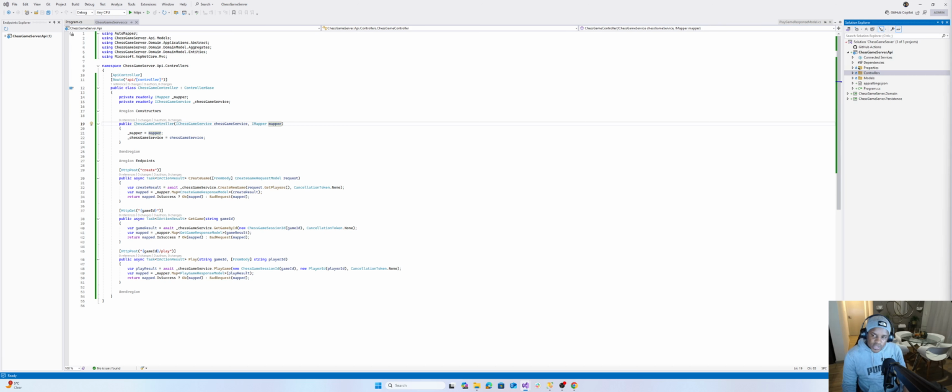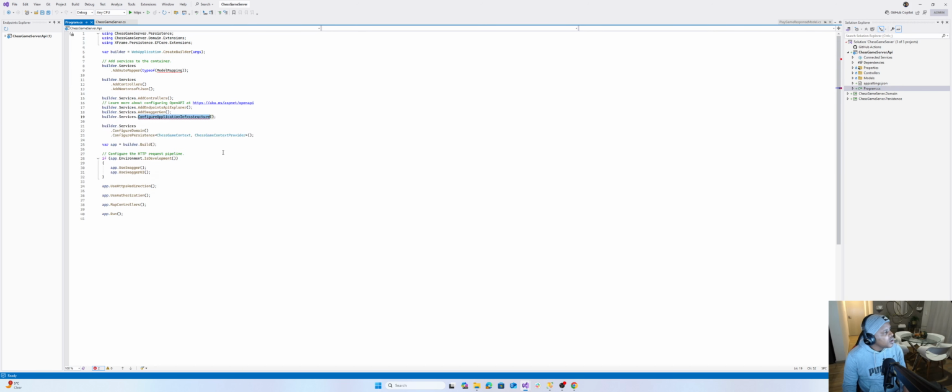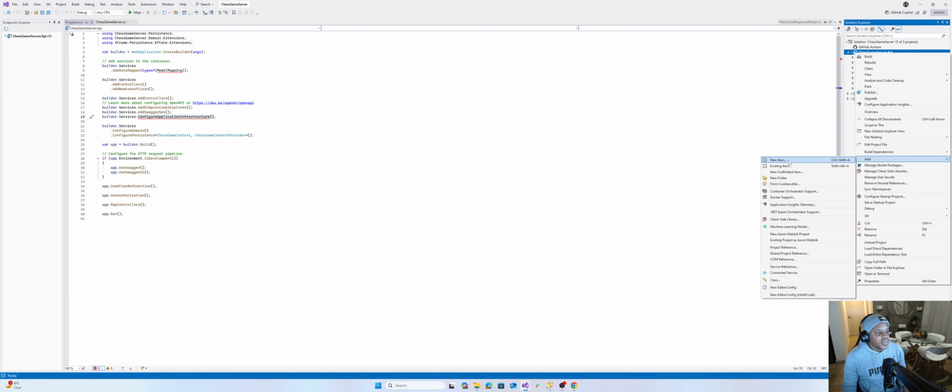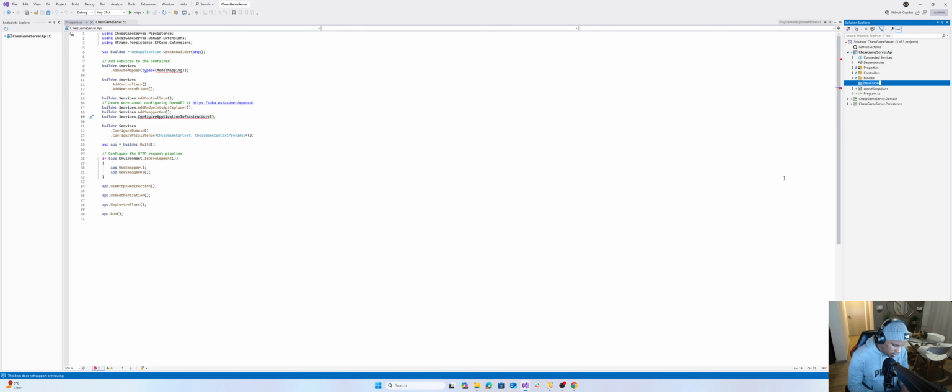So those are the endpoints on our application. And then the other part I need to do is, okay, let's do the registration of our services that we're going to be using on our dependency injection. And let's go ahead and create an extension. I like to create extensions just so